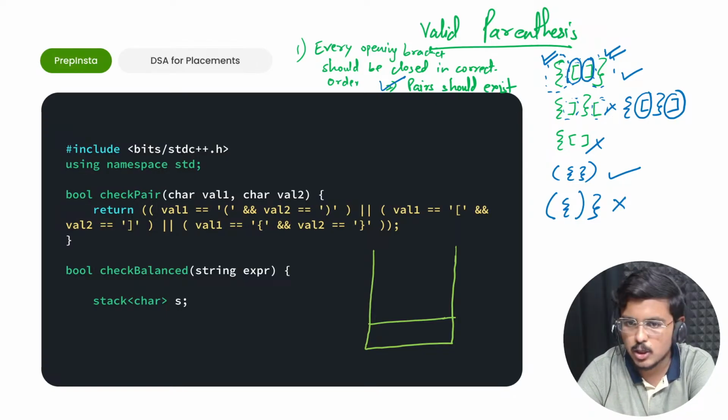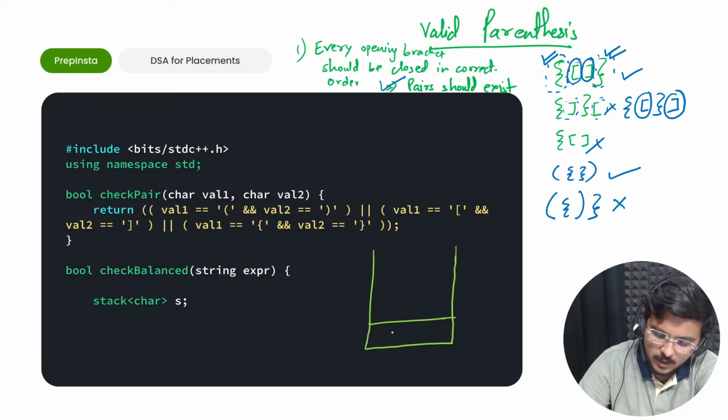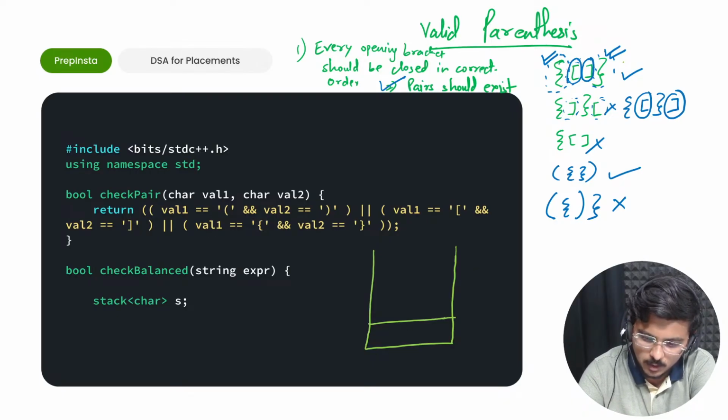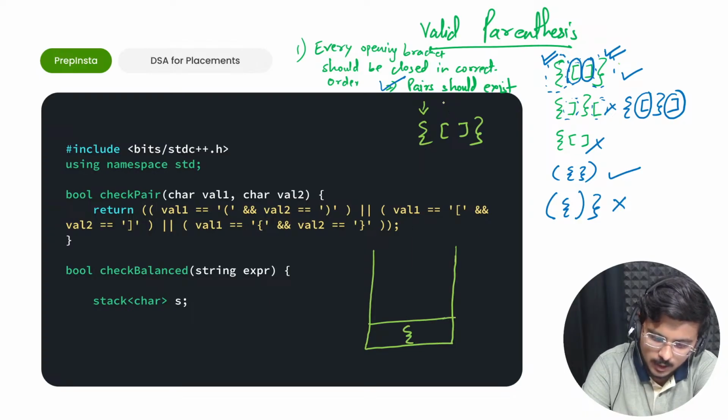I'll immediately stop. So what basically I'm saying is, for example, let's take this particular string. The first string. This is the string. I take the first character, it is an opening bracket, I push it in. I go to the second character, it is an opening bracket, I push it in.